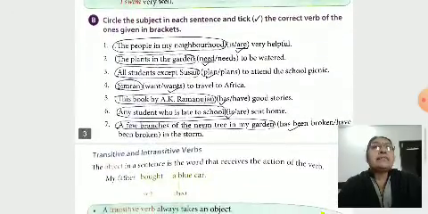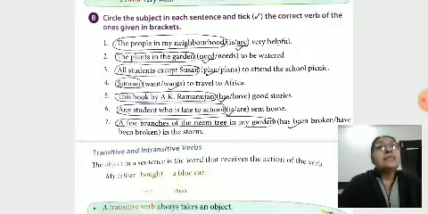As per that exercise, circle the subject in each sentence and tick the correct verb of the ones given in brackets. The people in my neighborhood. Here the plural subject is people, so we use are. The plants in the garden. It's a plural subject, so we use the plural verb, need. All students except Shushan. Here a plural subject, so we use plan. Simran, here a singular subject, so we use the singular verb form wants.